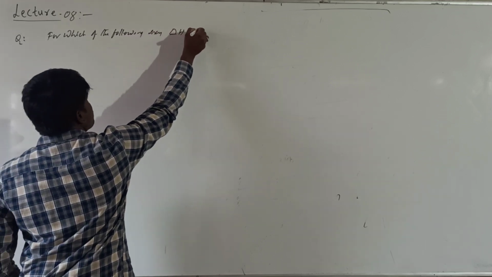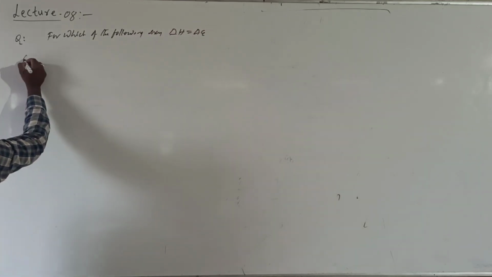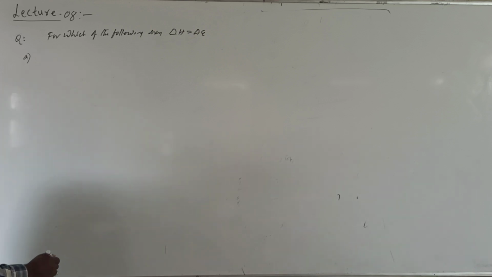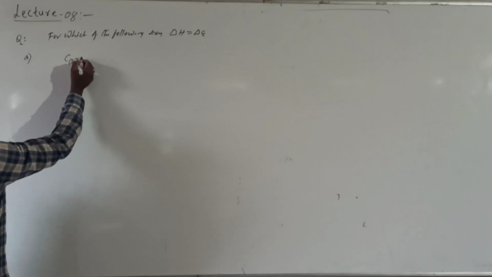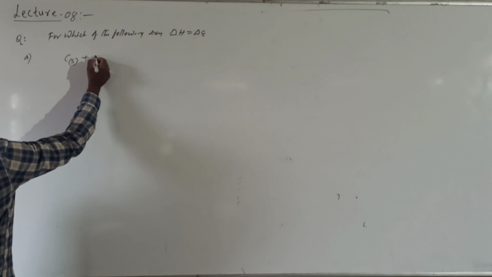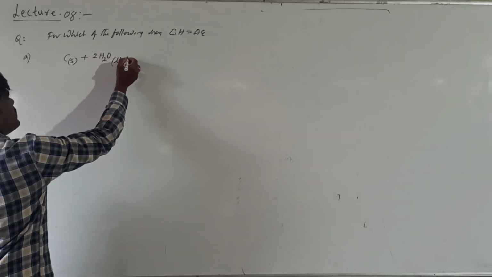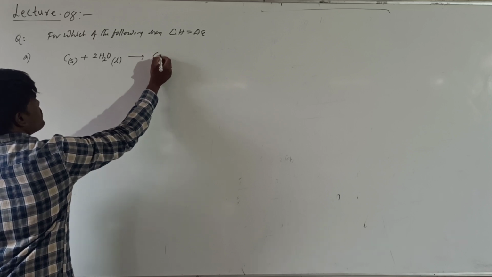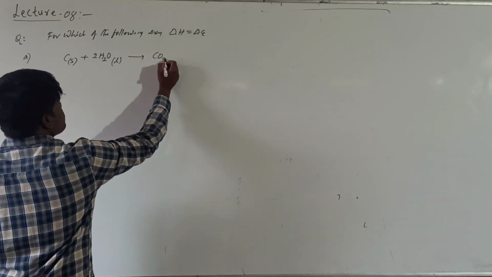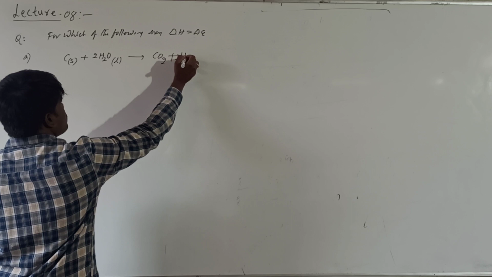Delta H is equal to delta E. You are given some reactions. Option A: carbon solid is treated with 2H2O liquid, which gives us CO2 plus 2H2 gas.